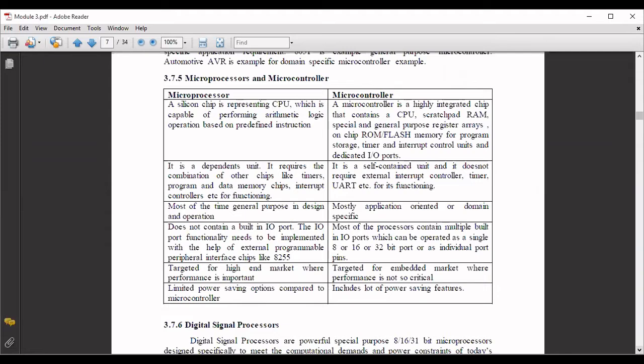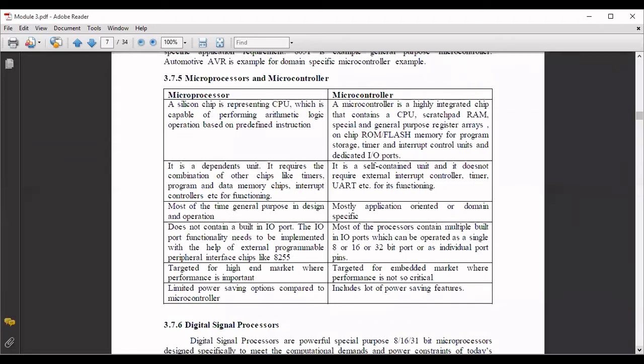Most of the time, general purpose in design and operation, microprocessors are used for general purpose operation. But microcontrollers are mostly application oriented or domain specific. Microcontrollers are going to be used for domain specific applications.